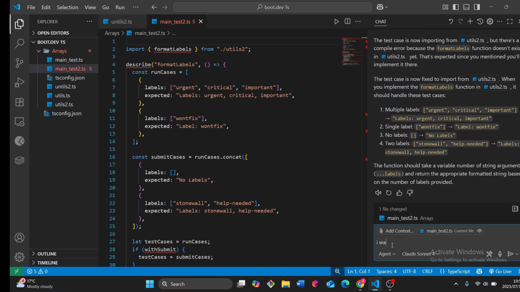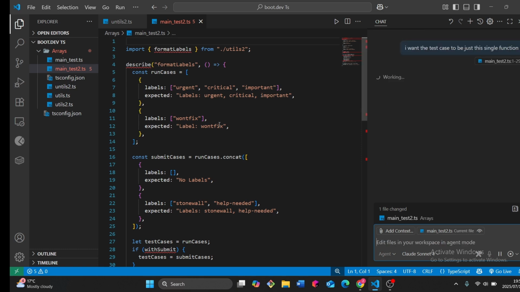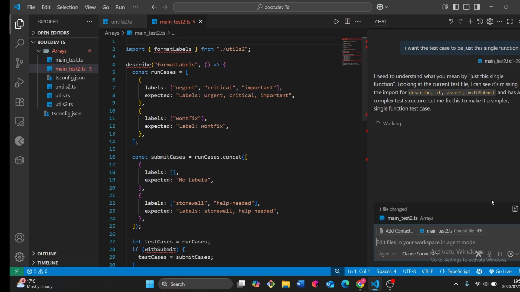I want the test case to be just in this single file, not function. Yeah, it wouldn't understand that. The test case should live in this one file.